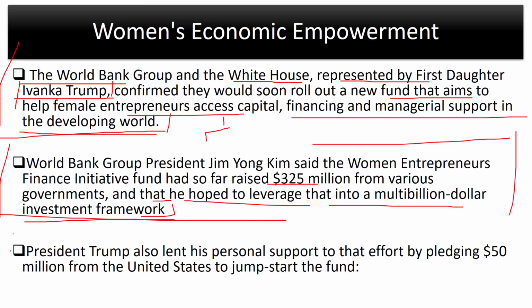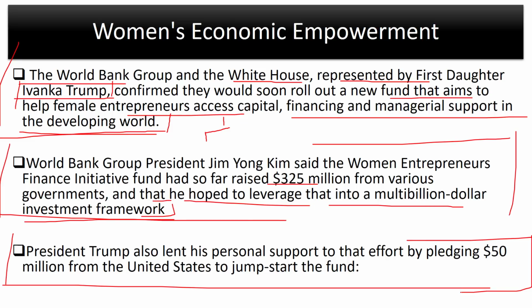All right. Now, US has pledged 50 million in this fund, and Donald Trump was quite excited about it. He said that if one woman is empowered, then a family is empowered. So basically, this is a pretty good initiative. I don't really find anything that one can criticize about this, but one can genuinely criticize this move by Donald Trump to promote his daughter in an international platform like G20.